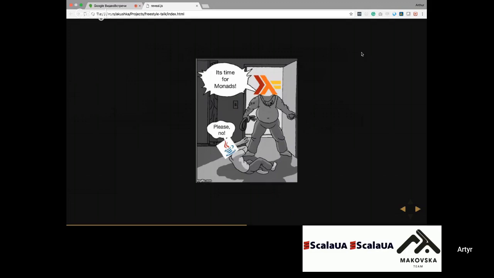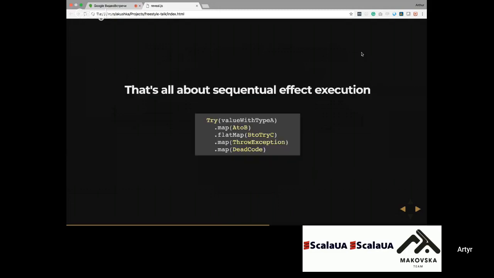As you might have guessed, we come to the point where we will speak about monads. I don't feel inspired to describe what a monad is from an academic point of view. There are tons of different talks on the topic on the internet, but there is only one thing that we should know about monads. Monads provide us a guarantee of sequential effect execution.